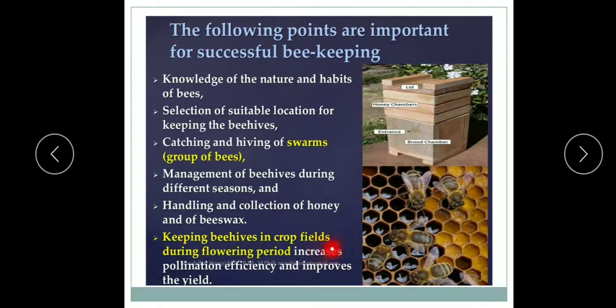Keeping beehives in crop fields during flowering period increases pollination efficiency and improves the yield.